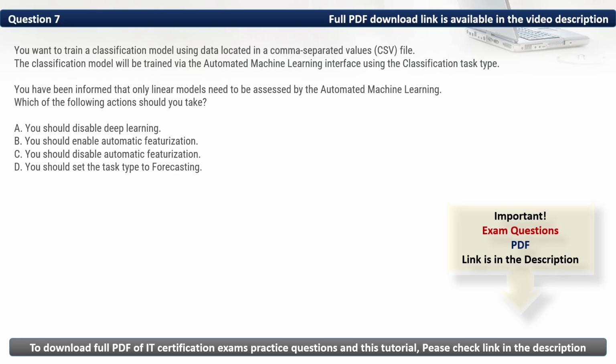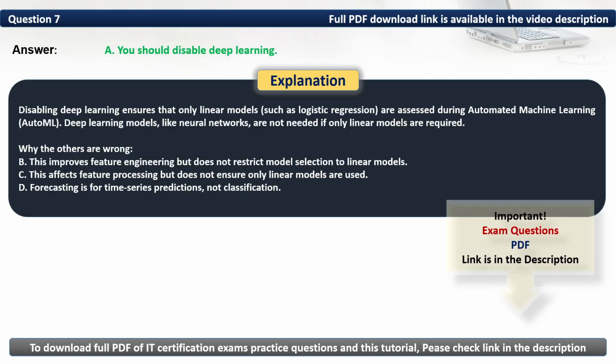As such, based on our requirements, you should disable deep learning. Thus, the correct option is A. Disabling deep learning ensures that only linear models are assessed during automated machine learning. Deep learning models like neural networks are not needed if only linear models are required.